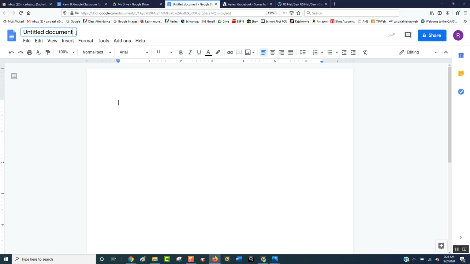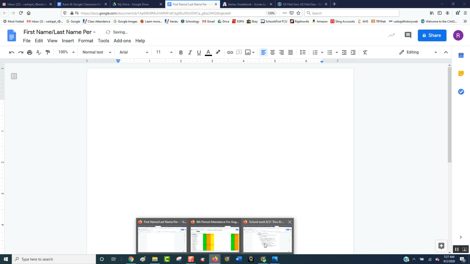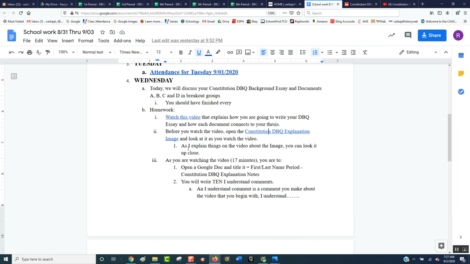Same as always. Okay, we have to keep it consistent. First name, last name, period, and then slash, and then the assignment tells you. If we go back to the assignment, it tells you right here what to name it. It says, I want you to name it first name, last name, Constitution DBQ explanation notes.